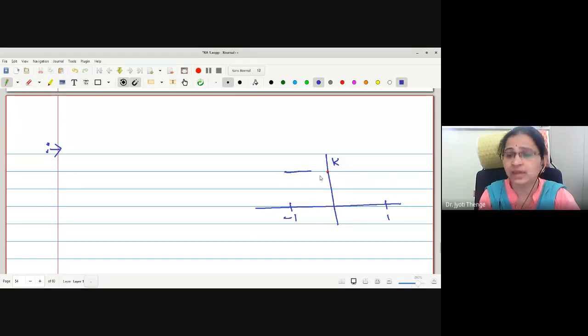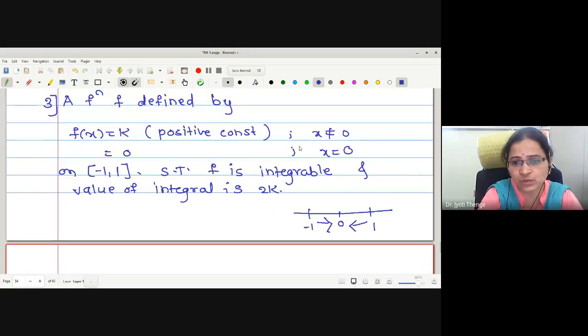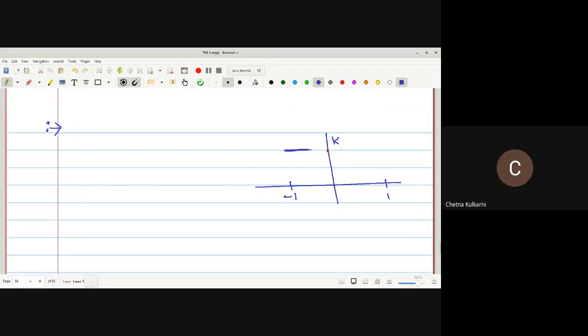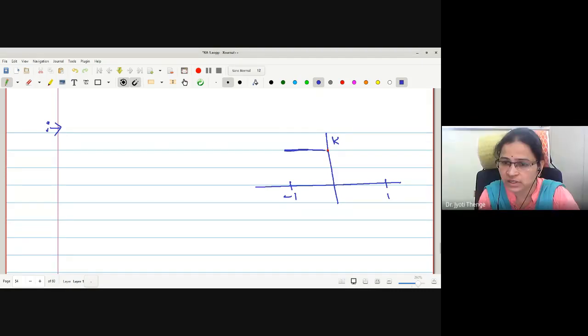Till when is the value k? Till x non-zero. And when it goes to 0, the value becomes 0. Therefore, this straight line will go till 0, but it should not reach 0. And similarly from this point also. This is our function under consideration.